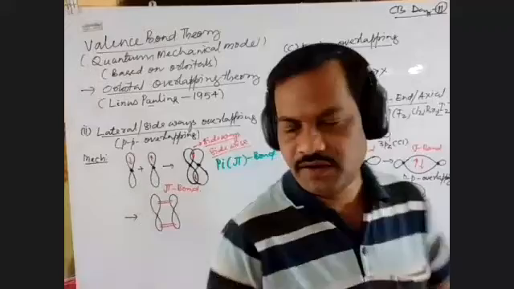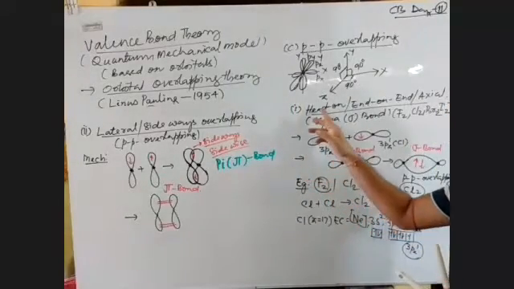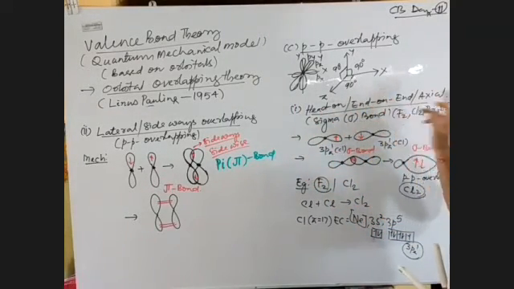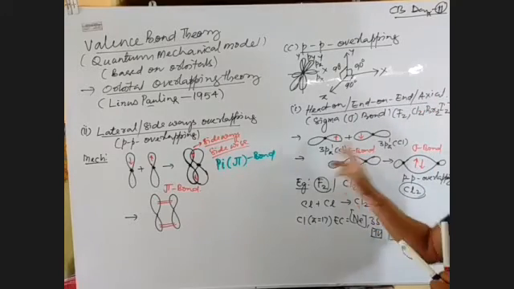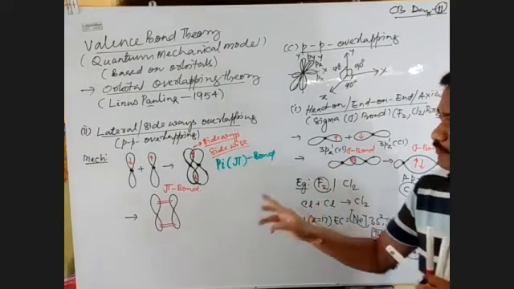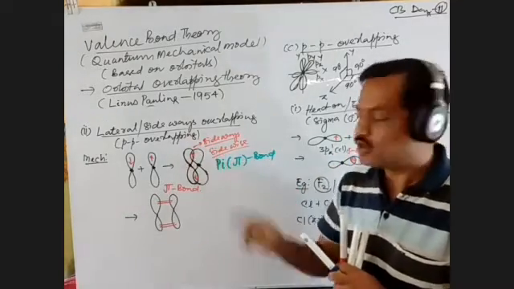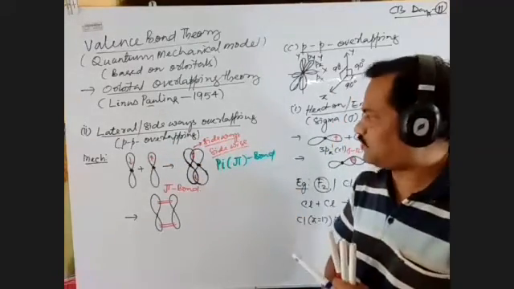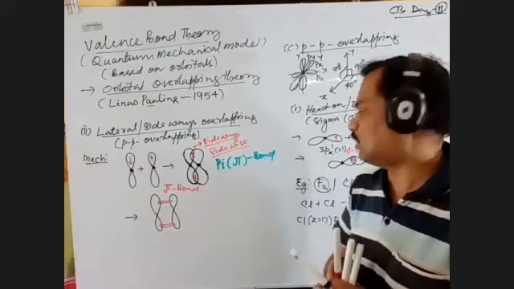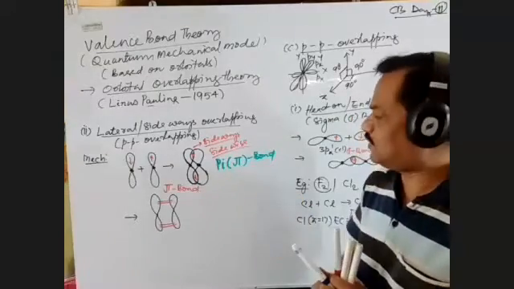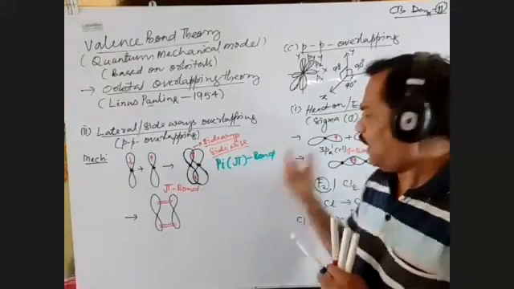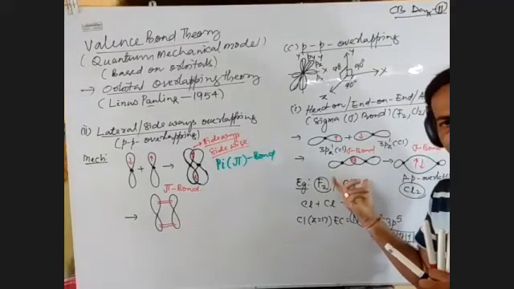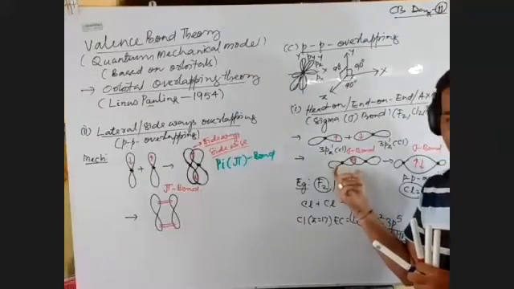So how does a sigma bond result? A sigma bond results because of head-on overlapping, or end-on overlapping, between the two orbitals, whereas a pi bond is formed due to lateral overlapping. Lateral means sideways overlapping. Here the extent of overlapping is more, that's why the strength of the bond is more.